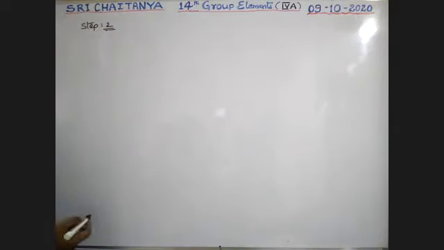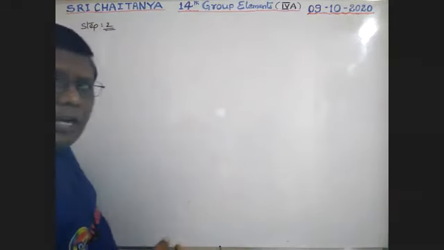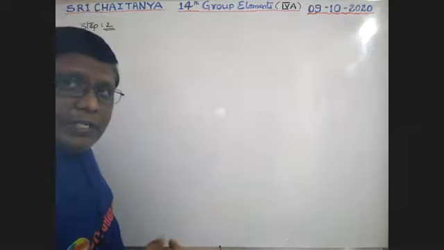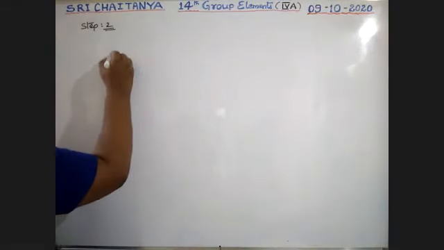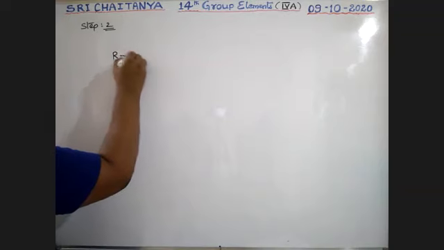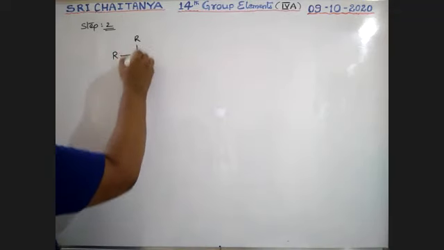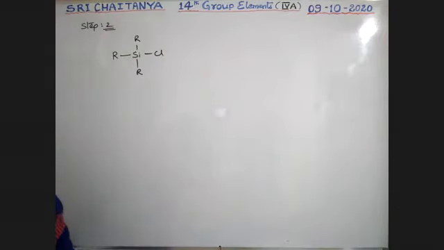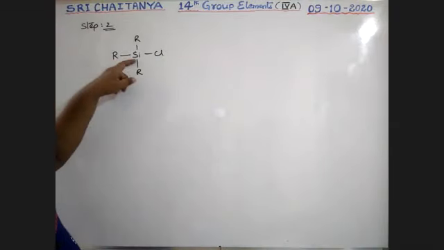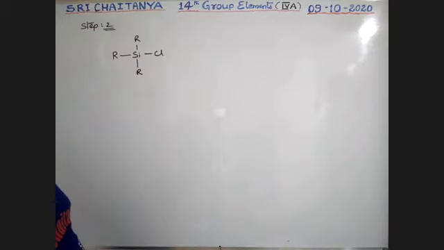Now any one of these silicon halides you can take. I am taking R3SiCl, trialkyl silyl chloride.